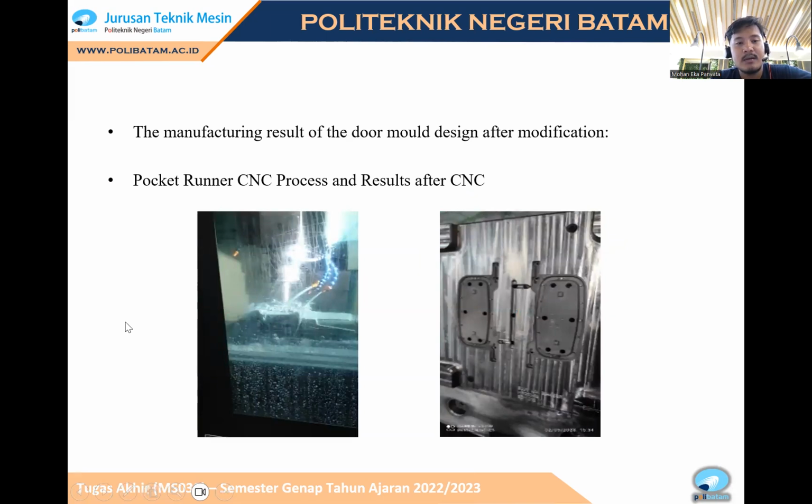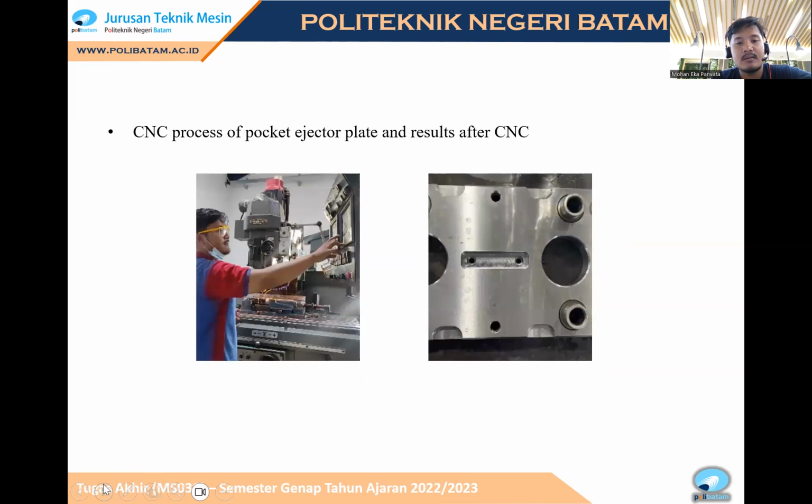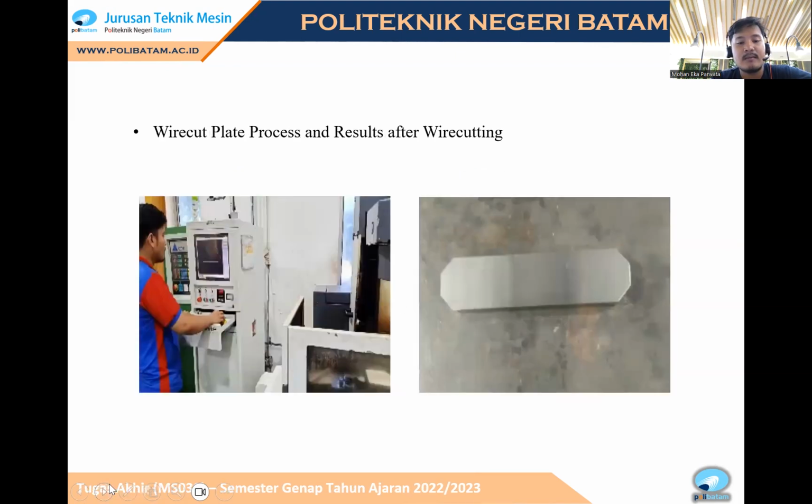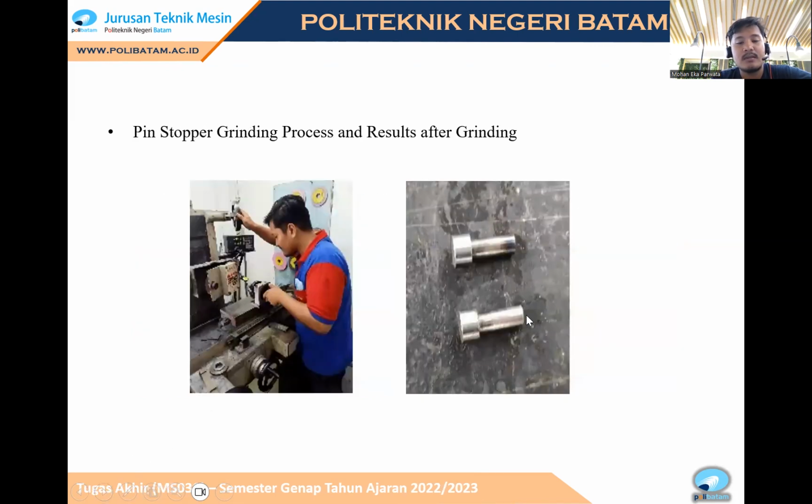Okay, this is the manufacturing result of the door mold design after modification. Okay, the runner pocket process and result after milling. This is the result of the ejector plate after milling. This is the added plate from the workout machine. This is the pin stopper made by the grinding machine.